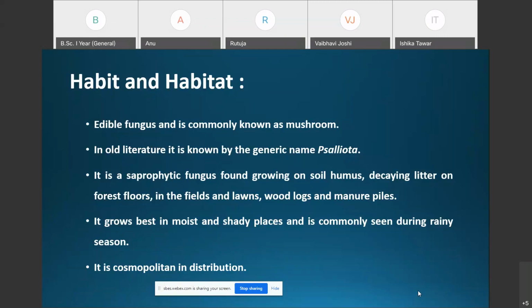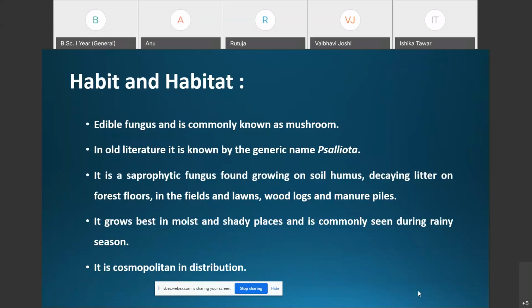Agaricus is an edible fungus which is commonly known as the mushroom. In old literature, the mushroom was known by the generic name Psalliota. In older literature you can find references to these mushrooms by the generic name Psalliota. The mushrooms are saprophytic fungi which are found growing on soil humus. Saprophytic means that they derive food material from dead organic matter.